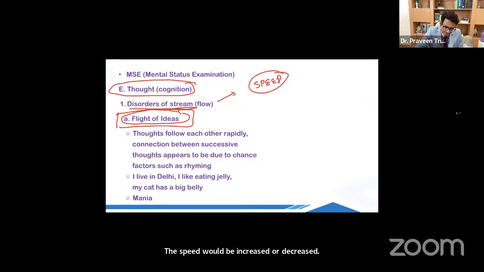The speed is increased. In the flight of ideas, the speed is increased. So basically what happens is, the ideas are coming in my mind at a very rapid rate. They are coming in the mind very fast. And because the ideas are coming in my mind at a very fast rate, my mind does not get enough time to make proper connections. So my mind starts making random connections, right?